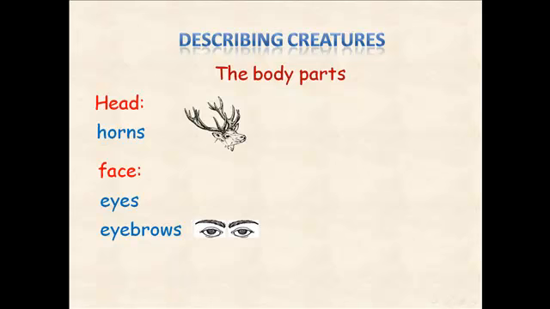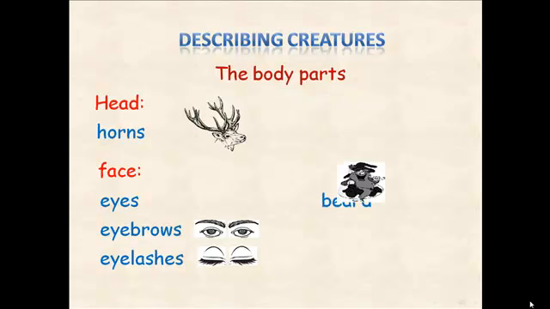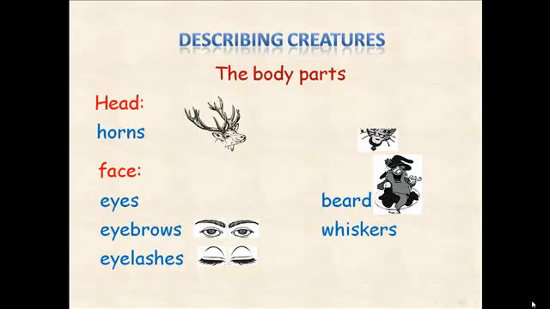Eyebrows. Okay. Here are the eyebrows, the hair that you find on top of your eyes. And eyelashes. What else can you see on your face? A beard. It's the thick hair that grows around your cheeks and on your chin. And what else? Whiskers. Okay, the long stiff hair that you can find around the mouth of some animals.